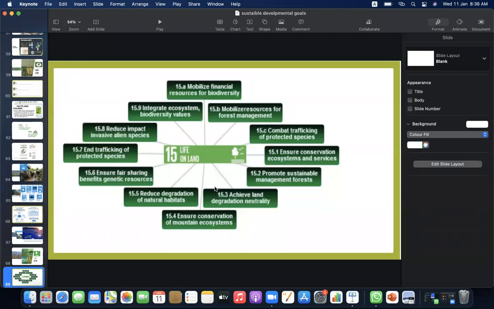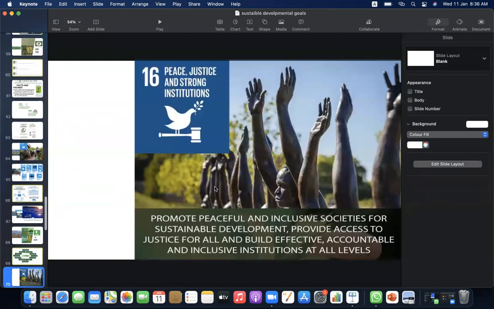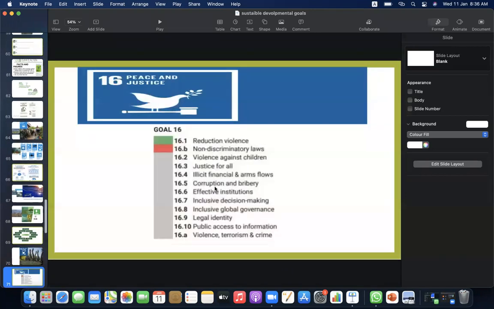15.4, ensure conservation of mountain ecosystems. 15.5, reduce degradation. 15.6, ensure fair sharing. 15.7, end trafficking of protected species. 15.8, reduce the impact of invasive alien species. 15.9, integrate ecosystem and biodiversity values. Goal 16 states peace, justice, and strong institutions: promote peaceful and inclusive societies for sustainable development, provide access to justice for all, and build effective, accountable, and inclusive institutions at all levels.